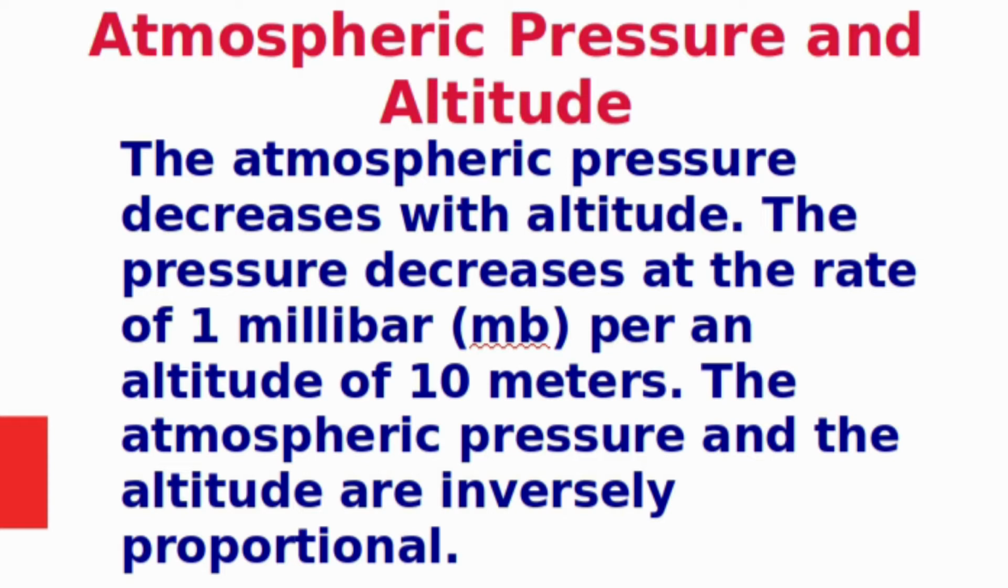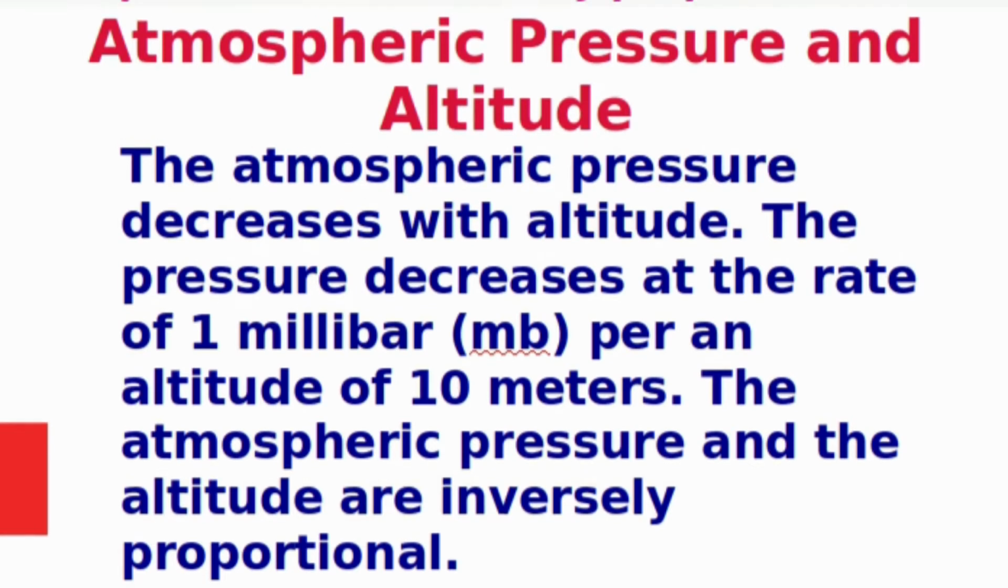The atmospheric pressure decreases with altitude. The pressure decreases at the rate of 1 millibar per an altitude of 10 meters. That is, when altitude increases, atmospheric pressure decreases. When altitude decreases, atmospheric pressure increases. So, the atmospheric pressure and the altitude are inversely proportional.